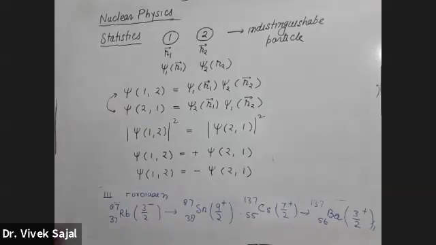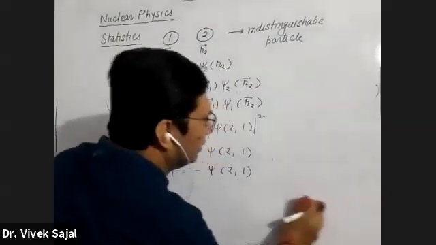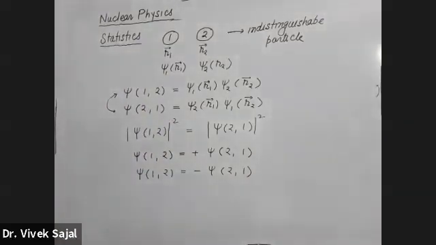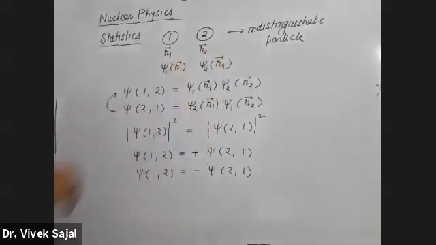So what are R1 and R2? R1 is the position vector associated with particle 1, and R2 is the position vector associated with the second particle. Just like coordinates, we have written this as a position vector.